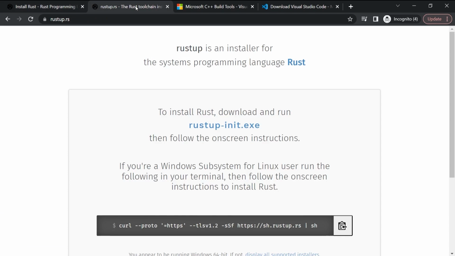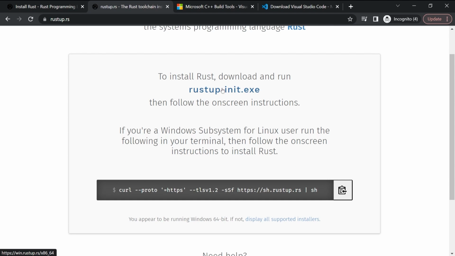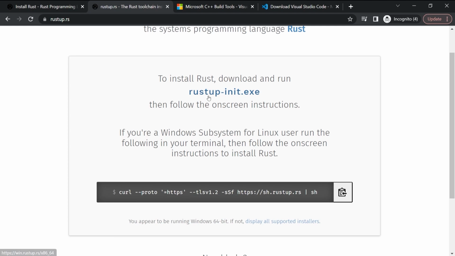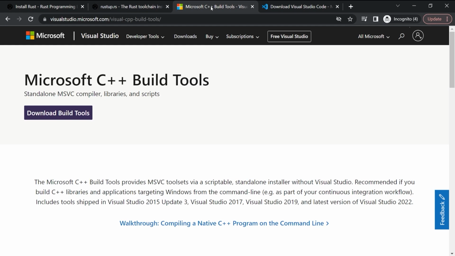So for Windows, you can use rustup.rs and just go ahead and download this executable. You will then just run the executable and follow the on-screen instructions. It's really straightforward, so straightforward I don't even have to show you. Literally just click next, next, next, all right? Get them installed. The other thing you're going to need as a Windows user is the Microsoft C++ Build Tools. Now go ahead and download that, install that as well.